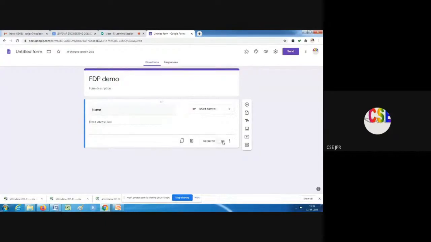Is it a required question or not? Some questions may be optional, some questions should be required. Required means they compulsorily have to type something, and only then will the form allow them to submit.